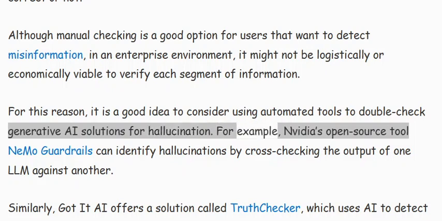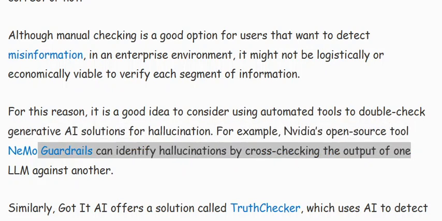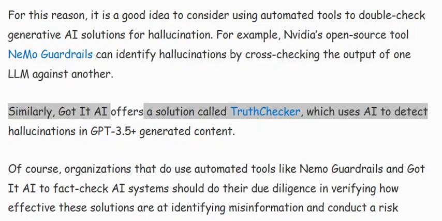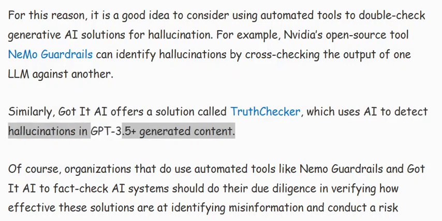For example, NVIDIA's open-source tool NeMo Guardrails can identify hallucinations by cross-checking the output of one LLM against another. Similarly, Got It AI offers a solution called Truth Checker, which uses AI to detect hallucinations in GPT-3.5 Plus generated content.